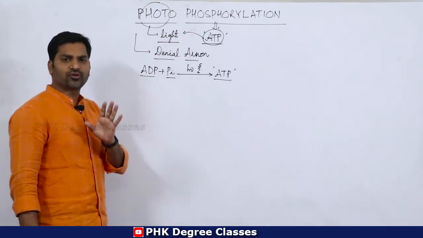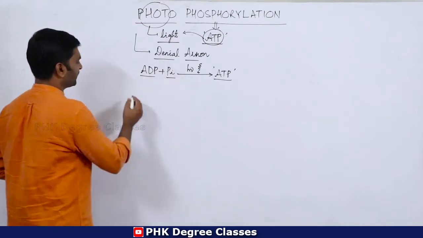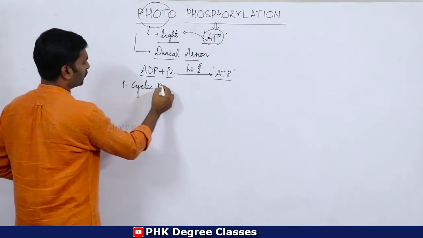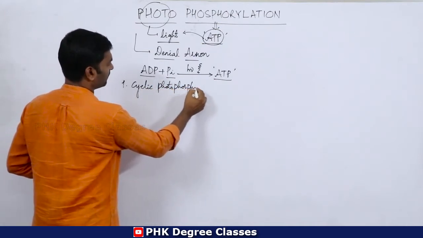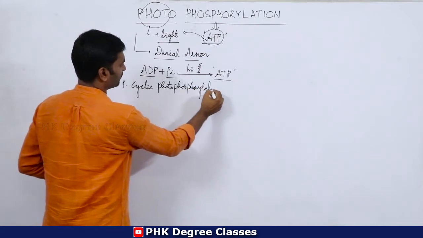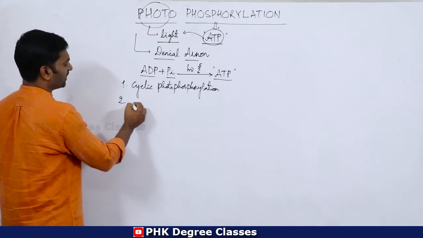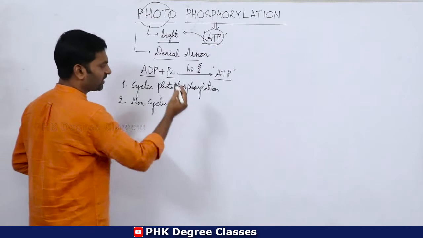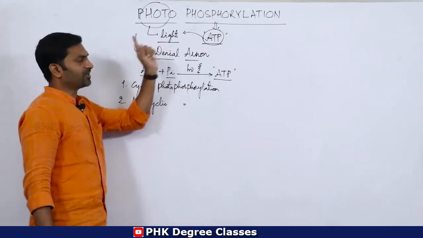Now this photophosphorylation can be categorized into two basic types. One is cyclic photophosphorylation, and the second one is non-cyclic or acyclic photophosphorylation. So these are the two types of photophosphorylation.